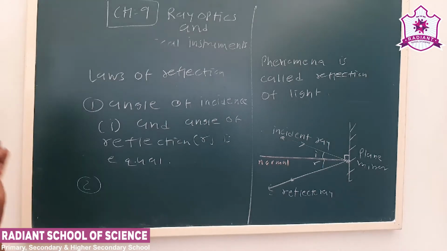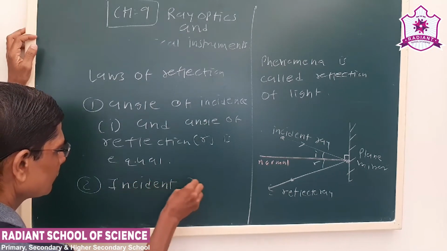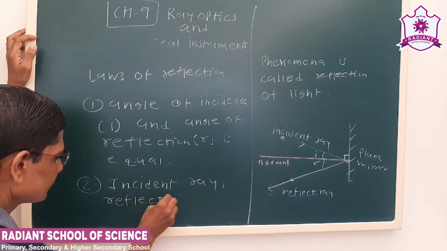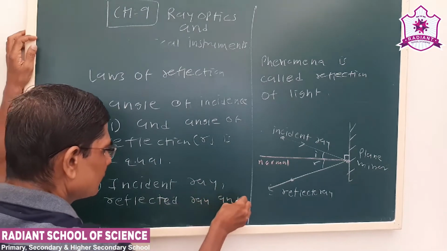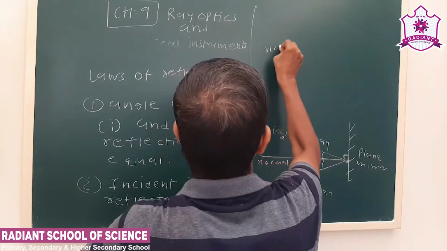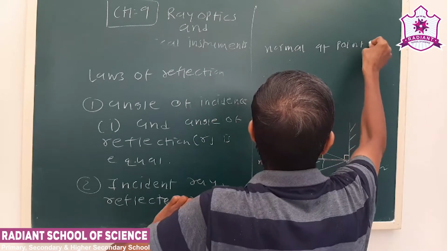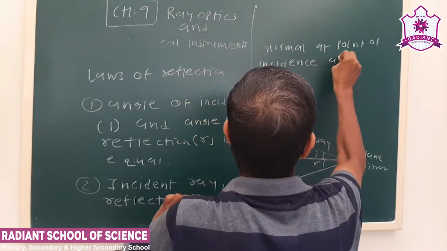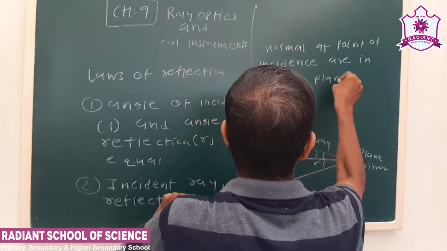So the second law: the incident ray, reflected ray, and normal at the point of incidence are in the same plane.